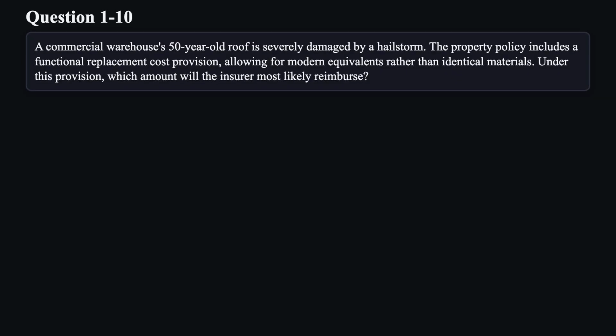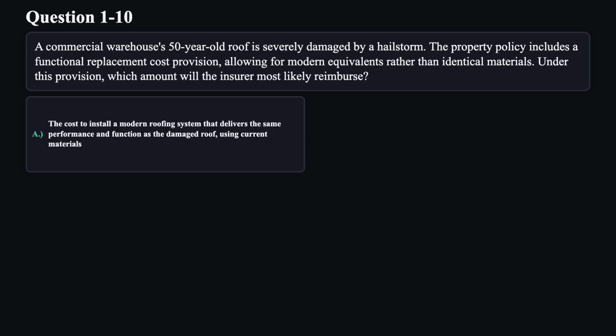Question 10. A commercial warehouse's 50-year-old roof is severely damaged by a hailstorm. The property policy includes a functional replacement cost provision, allowing for modern equivalents rather than identical materials. Under this provision, which amount will the insurer most likely reimburse?